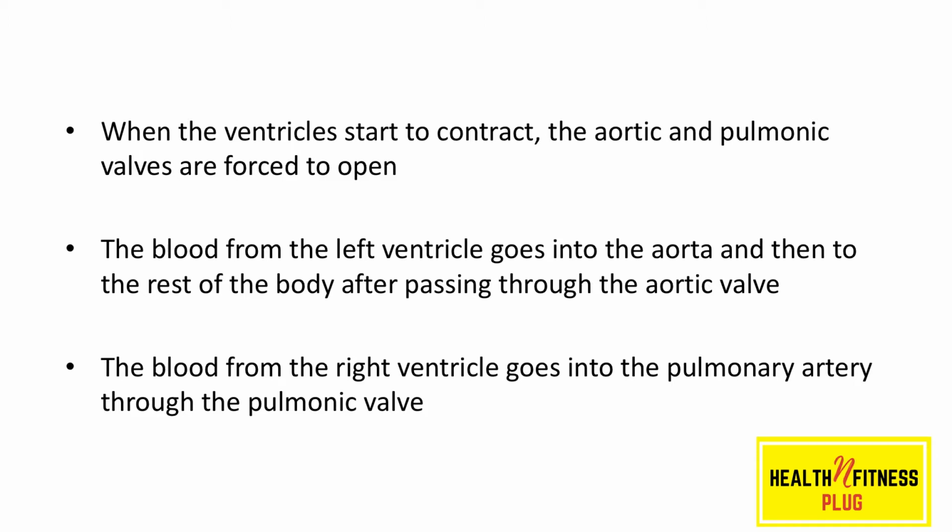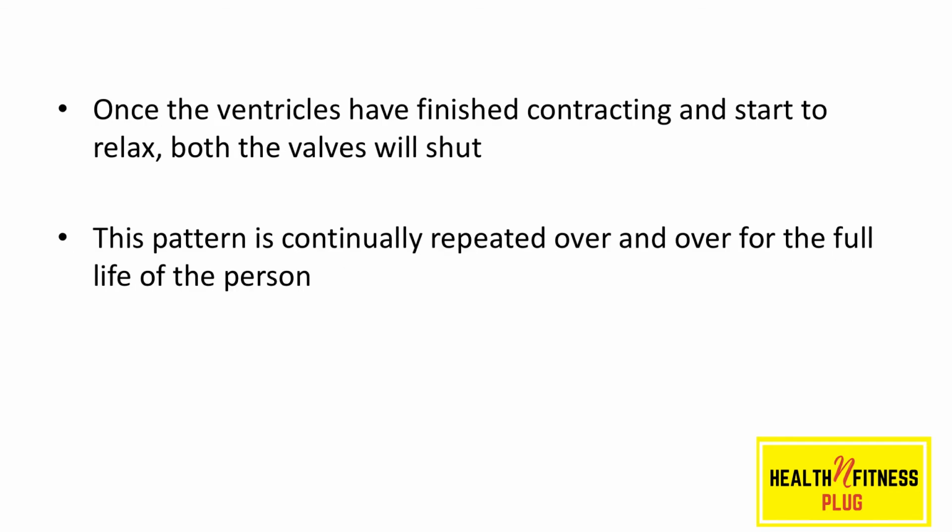The blood from the left ventricle goes into the aorta and then to the rest of the body after passing through the aortic valve. The blood from the right ventricle goes into the pulmonary artery through the pulmonic valve. Once the ventricles have finished contracting and start to relax, both valves shut, preventing any blood from flowing back. This pattern is continually repeated over and over for the full life of the person.